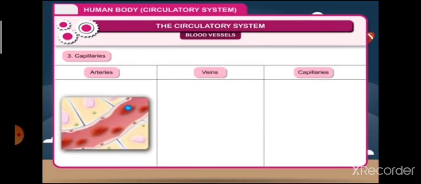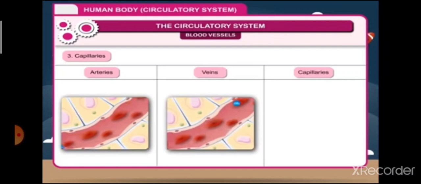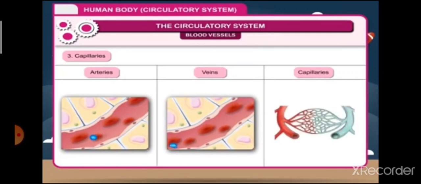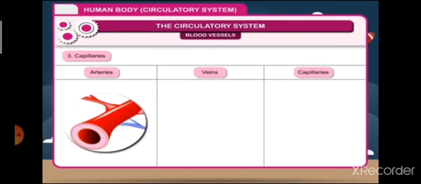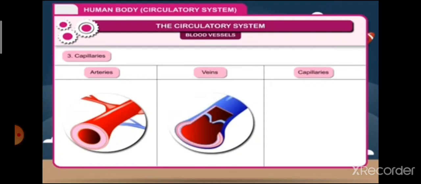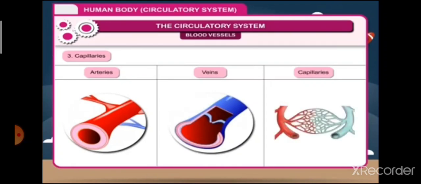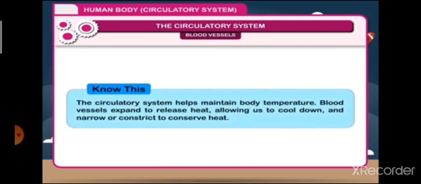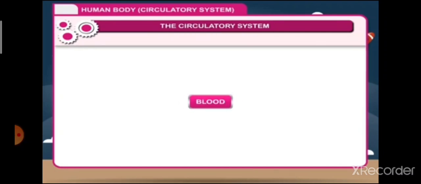Arteries, veins, capillaries. 1. Carry blood from the heart to the body parts. Bring the blood to the heart from other body parts. Carry blood from arteries to veins. 2. Carry oxygenated blood. Carry deoxygenated blood. Carry both. 3. Thick muscular walls which have no valves. Thick muscular walls have valves. Very thin, made up of a single layer, have no valve.